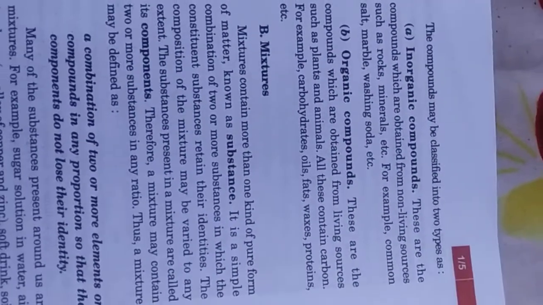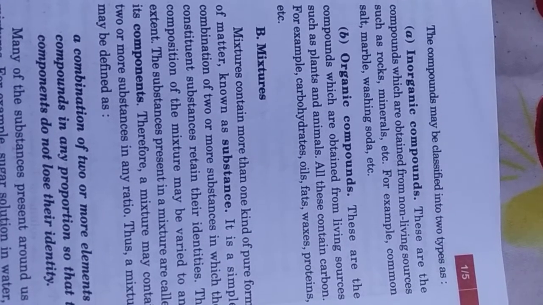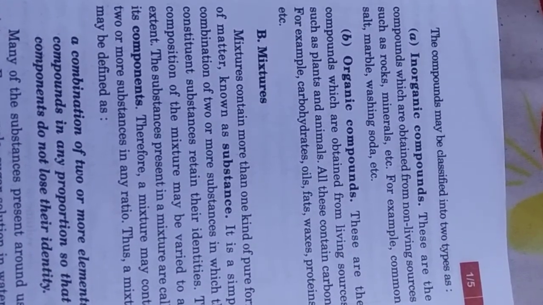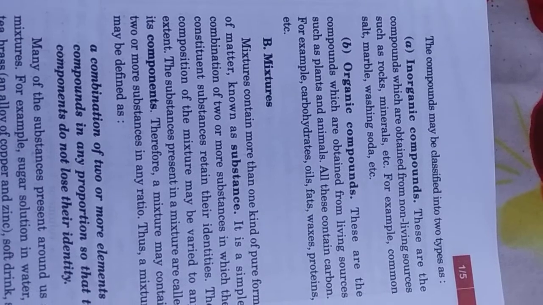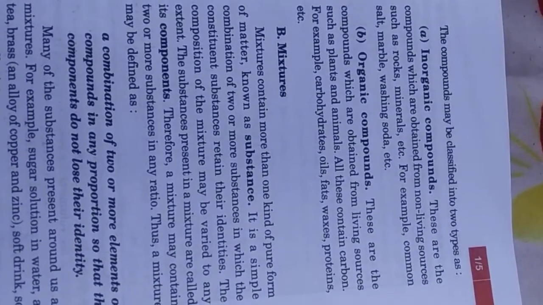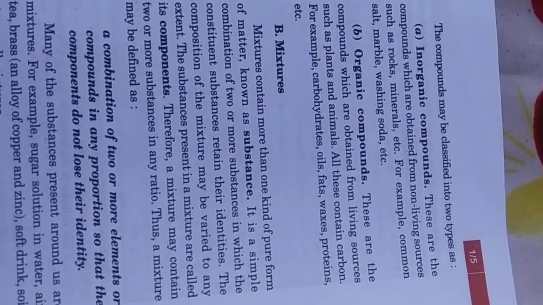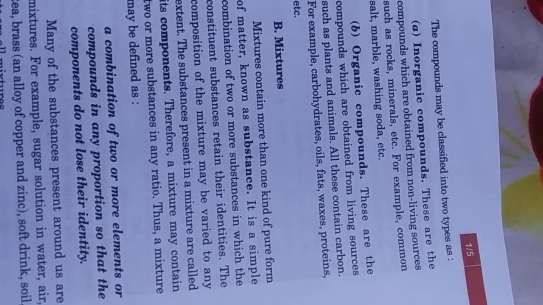They have given you the compound definition. Inorganic substances are compounds obtained from the non-living; inorganic means non-living and organic means living. Organic compounds are obtained from living products like plants and animals: carbohydrates, oil, fat, wax, proteins, etc.